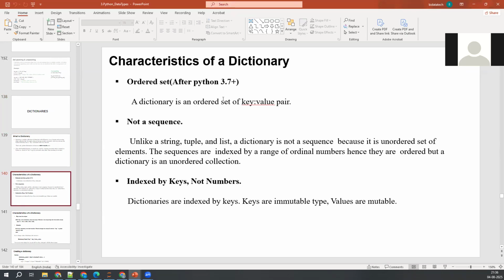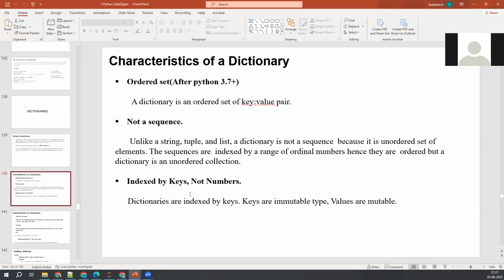A dictionary is also an ordered set actually, from Python 3.7 onwards. Previously, in the older versions, it was an unordered data type. But after 3.7, it has become an ordered data set. So it is not a sequence like tuple or list. I told you, it's a key value pair. The notation is also a little different from the other data types that we have seen in other sessions.